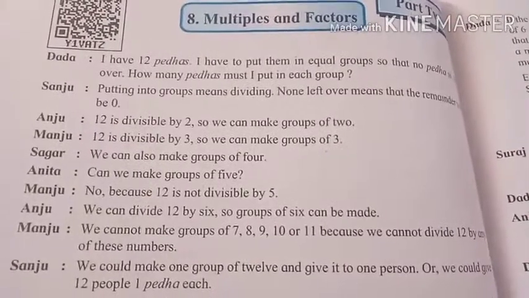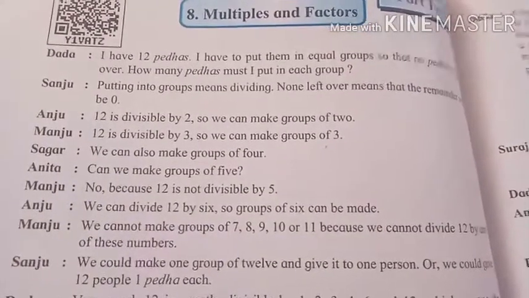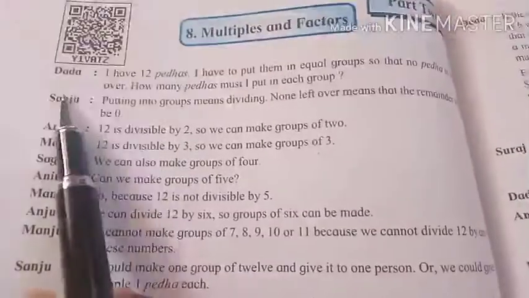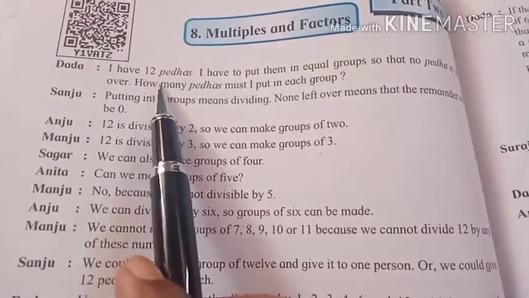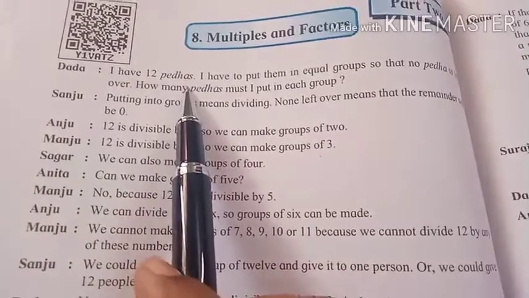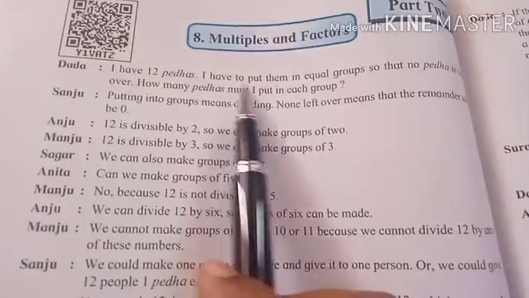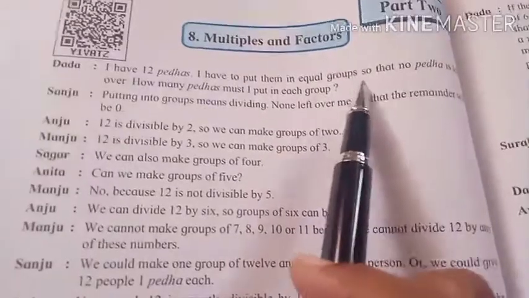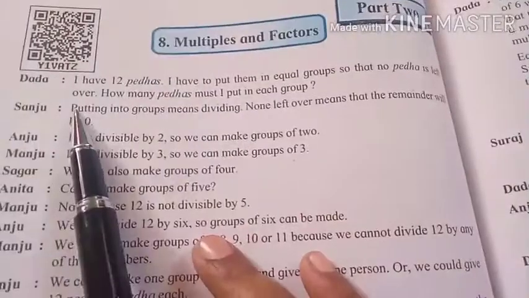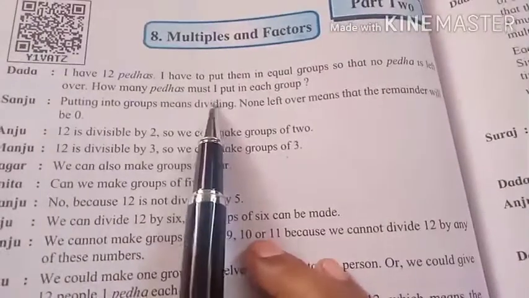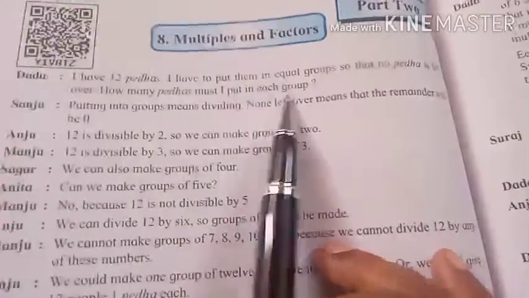Here is a conversation. Look, Dada says, I have 12 pedas. I have to put them in equal groups so that no peda is left over. How many pedas must I put in each group?